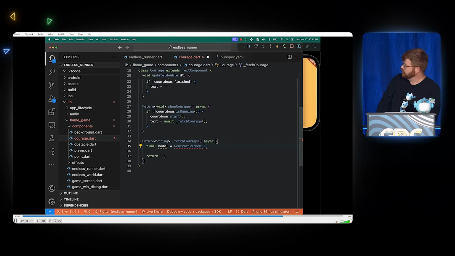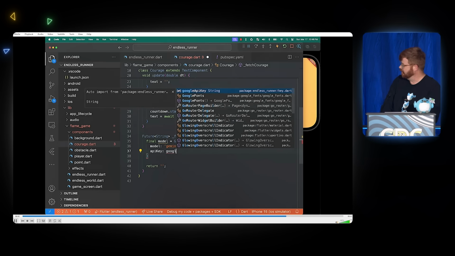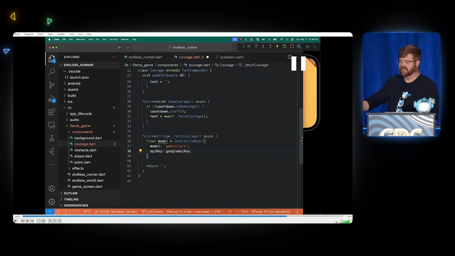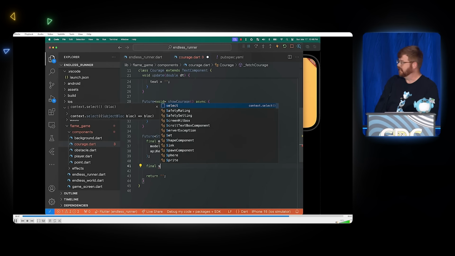So now I'm going to instantiate a model here. Well, I say that, a connection to a model. Use Gemini Pro, and I'm going to give it an API key. I have put that in another file that I'm not showing. Y'all look very trustworthy, but it just seemed like a good idea. So that's my API key. Here we go. And so that represents my connection to a model.